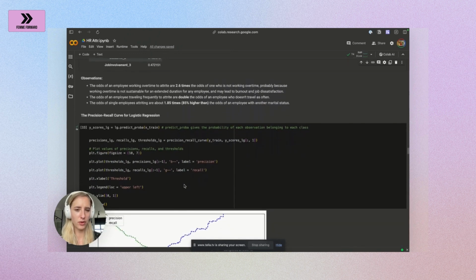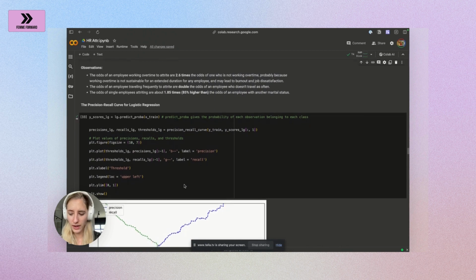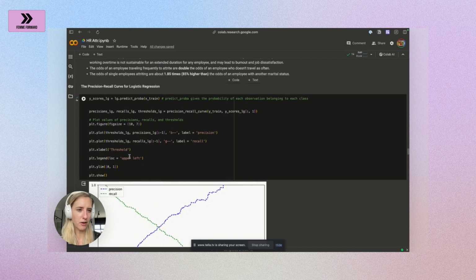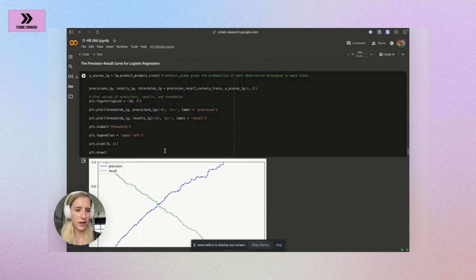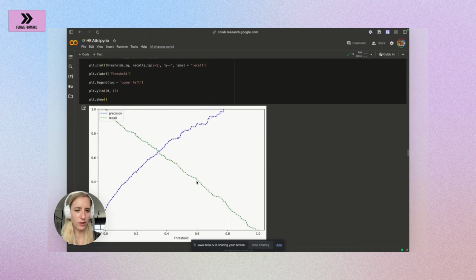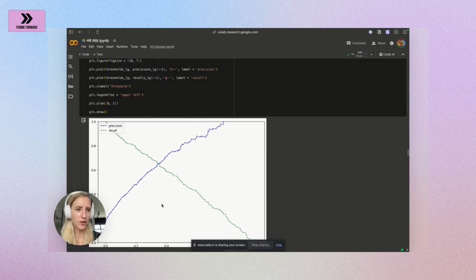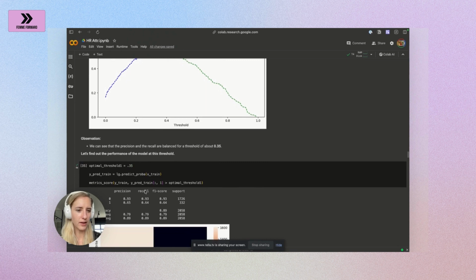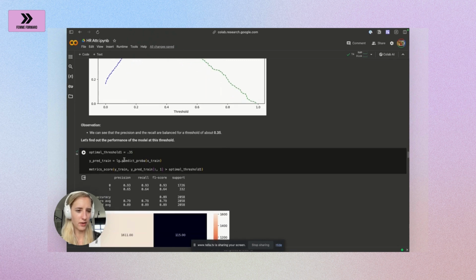What is always great to look at is the precision recall curve for logistic regression. Remember that this is important because you have a bit of a trade-off between precision and recall. As precision improves, recall decreases at some point. So we're trying to find here the optimal threshold. We find here that the optimal threshold is 35%.